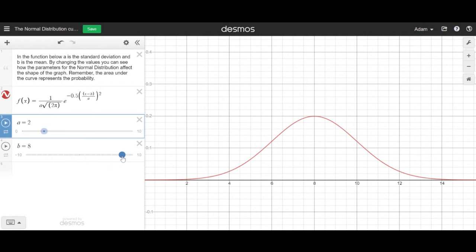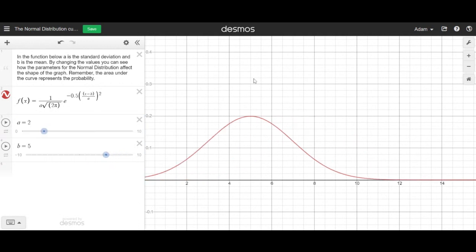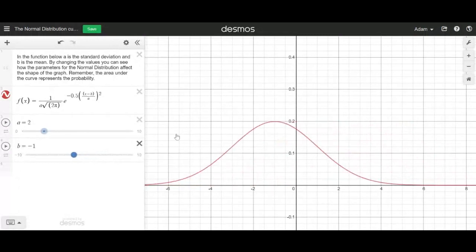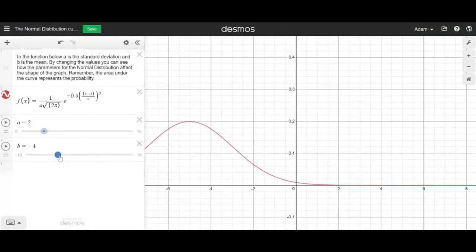I could change B. I could click on the slider and move it, and you could see that the graph will shift. So this is where the mean is. It's also where the peak of the graph is. You can see the graph looks like a hill, right? And that's where the peak is.